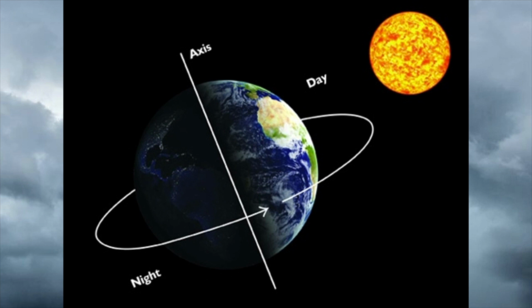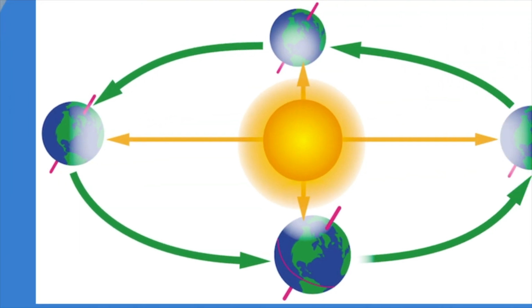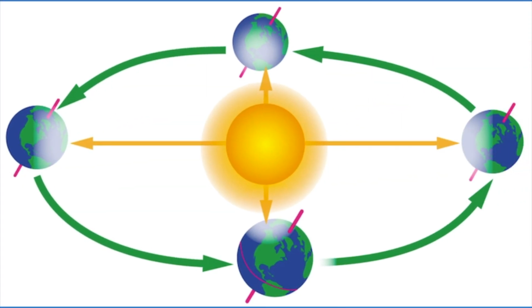And lastly, the axis, or that imaginary line, is slightly tilted. So different areas around the world lean closer to the sun during different times, resulting in different amounts of sunlight and heat. And that is how we get seasons.